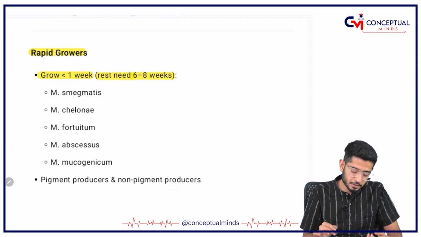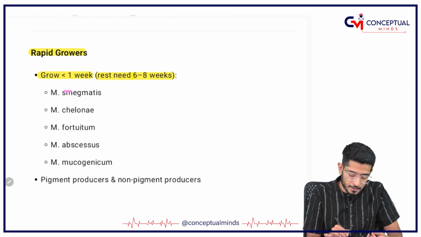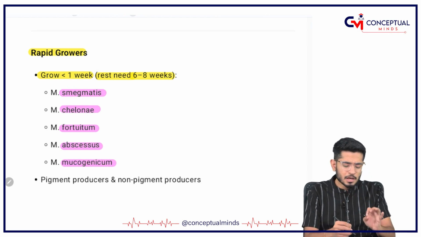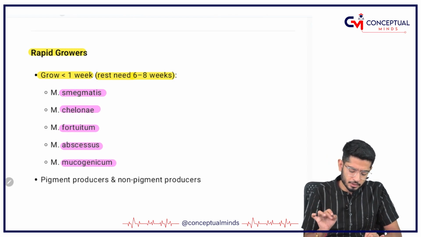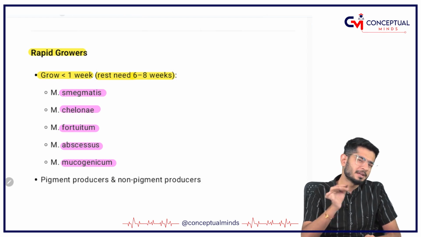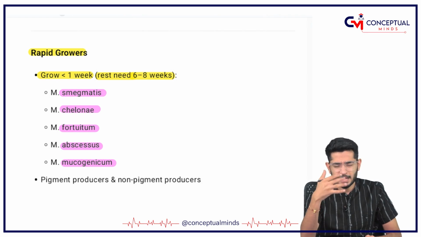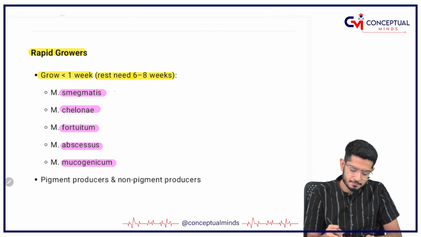So first of all, let us understand the rapid growers. Who are the rapid growers? Rapid growers are smegmatis, chelonae, fortuitum, abscessus and mucogenicum. It is very simple to remember: the ones whose names have some body fluid in them are rapid growers. For example, smegmatis has the word smegma in it.